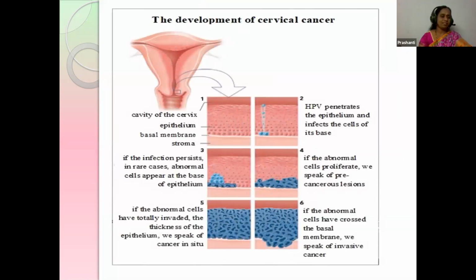Next, what is cervical cancer? In your reproductive system, you have seen the various parts of the female reproductive system. This is the cervix region, children. The neck of the uterus is called the cervix. Here the infected cells spread to the entire cervix region. Abnormal cells cross the basal membrane, and this leads to cervical cancer.